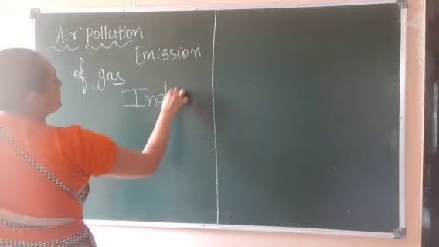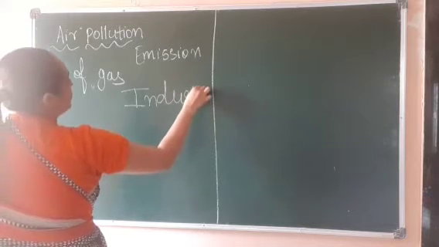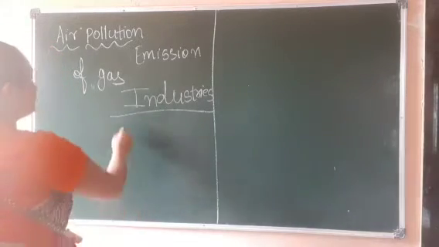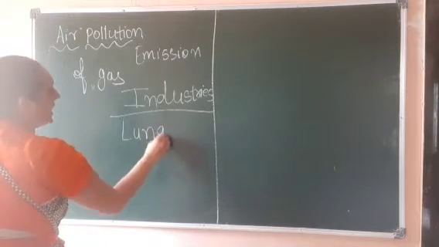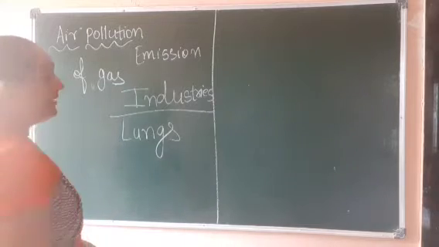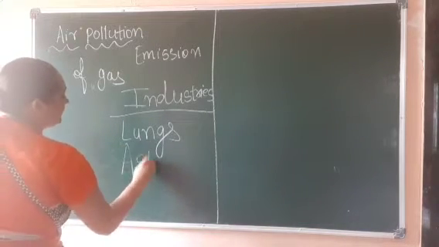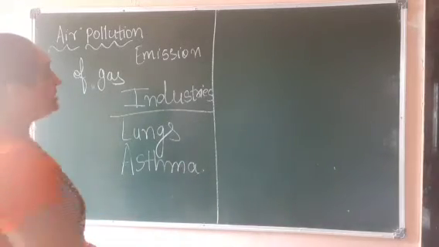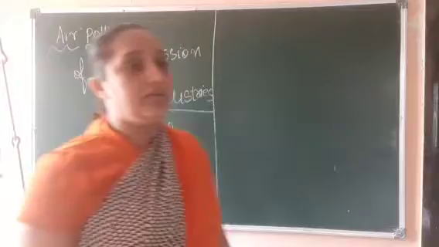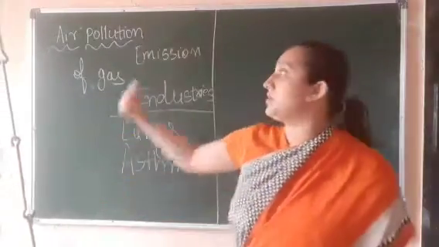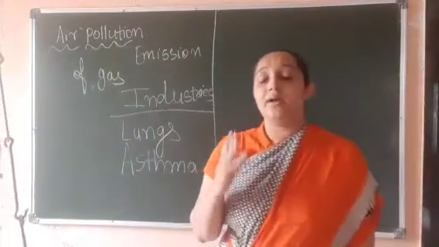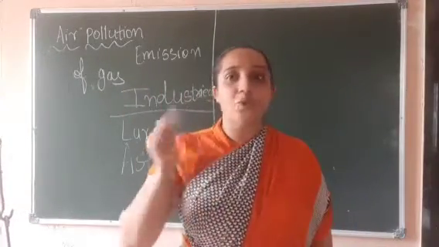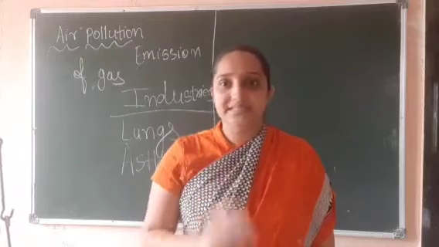This is the main reason of air pollution, and air pollution can cause many lung diseases. What? Disease of lungs, and even asthma, like breathing problems, right? So such problems, or such diseases, can occur because of air pollution. Now you might have seen many industries, as Vapi is an industrial zone. Yes or no? Vapi is an industrial zone.